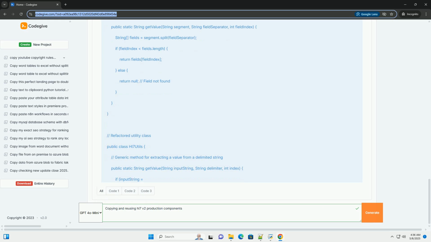1. Reusable parser component. Key points: the HL7 parser class encapsulates the HAPI parser. The parse message method takes an HL7 string and returns a HAPI message object.